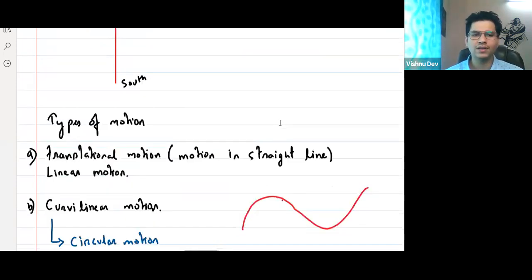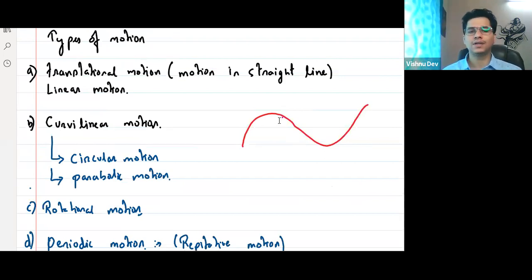Then we discussed types of motion. This is the last thing that we discussed. Whenever we talk about type of motion, it depends on how we are moving, how we are changing our position. We have translational motion, which is motion in a straight line. It is also called linear motion or rectilinear motion. Then we have curvilinear motion.